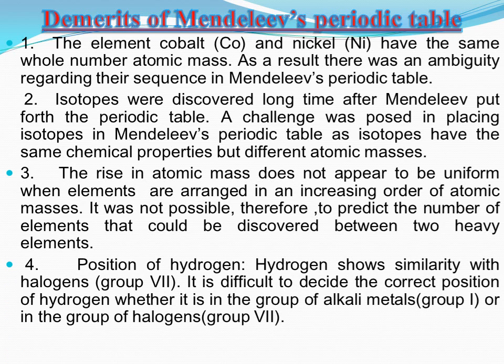Position of hydrogen: hydrogen shows similarity with the halogens, group 7. It is difficult to decide the correct position of hydrogen, whether it is in the group of alkali metals, group 1, or in the group of halogens, group 7. These are the demerits of Mendeleev's periodic table.